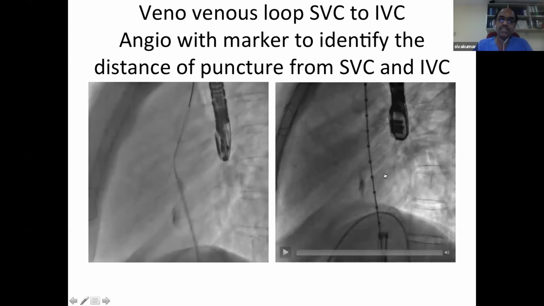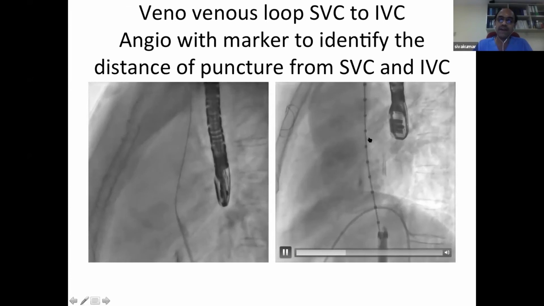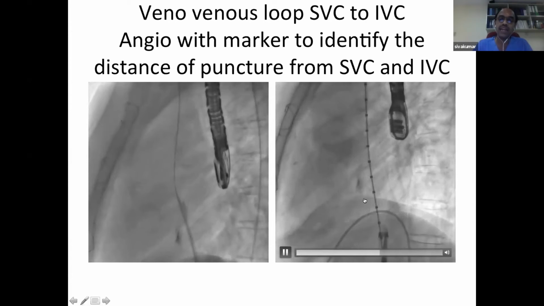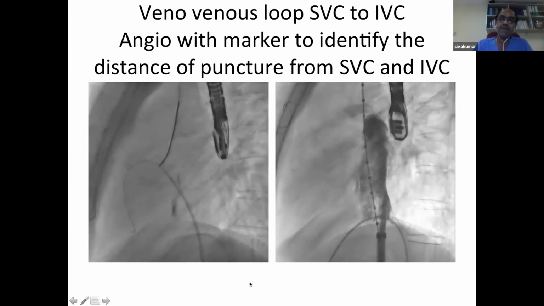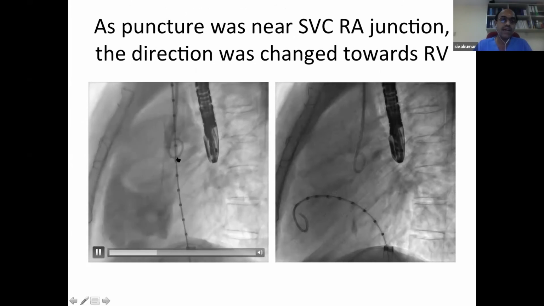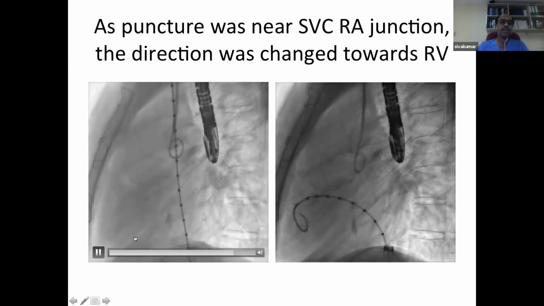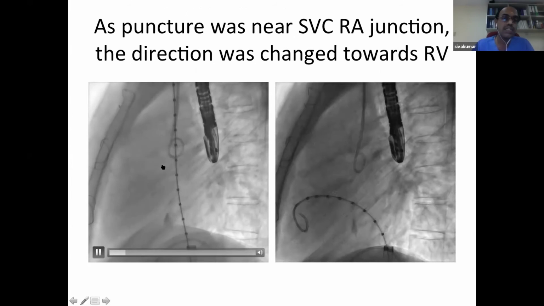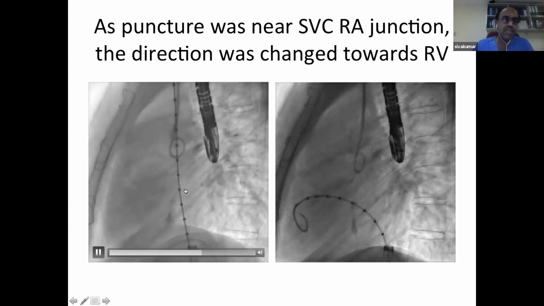Once we got a stable access, we put in a marker pigtail, and we injected from the inferior vena cava to identify our landing zone up to the point of the septal puncture. At the same time, we also repeated another angiogram from the superior vena cava to find out how much distance we have below the SVC-RA junction. If you carefully see this picture, the superior vena cava is here, and we are just at the level of the SVC-RA junction.